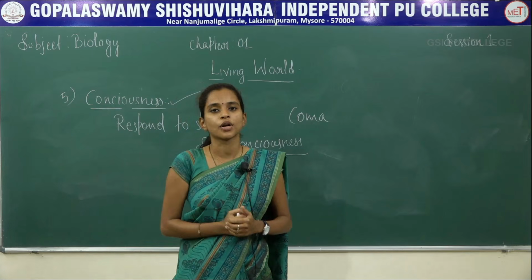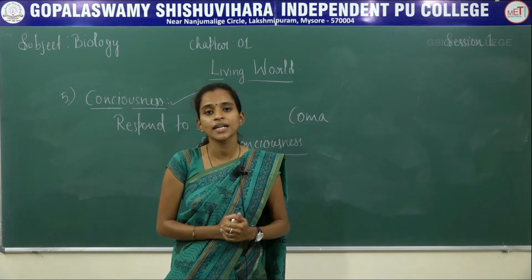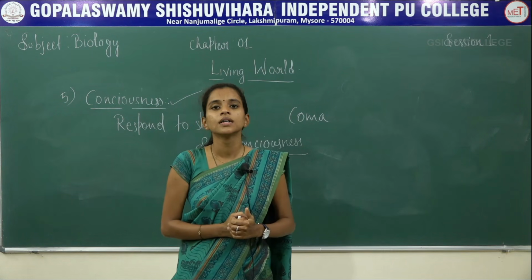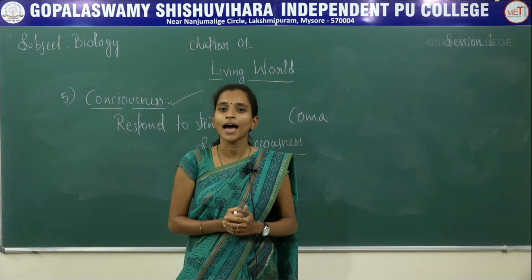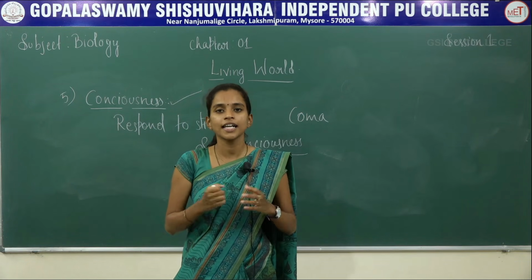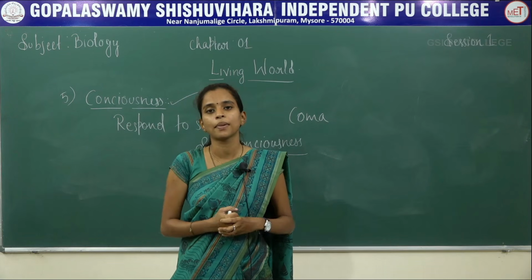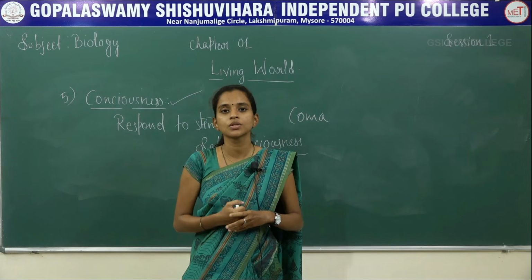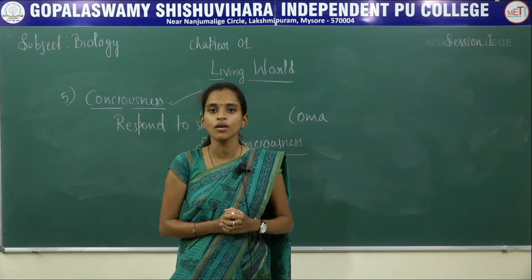Whereas metabolism, cellular organization and consciousness are criteria which can be applied to an organism to consider whether it is living or not.